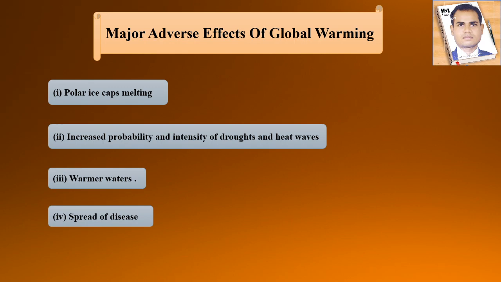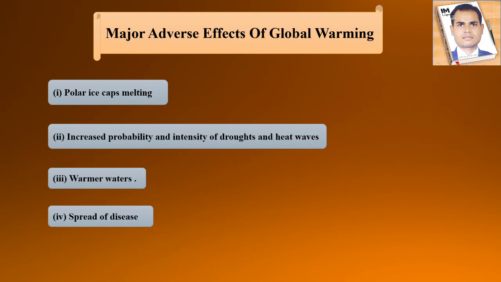Next is the warmer water, right? If in the atmosphere there is a large amount of heat, what will happen? We know that in the summer season there is a continuous evaporation process going on with the water which is present as liquid on the earth's surface, right? So that evaporation process is continuously going on there.